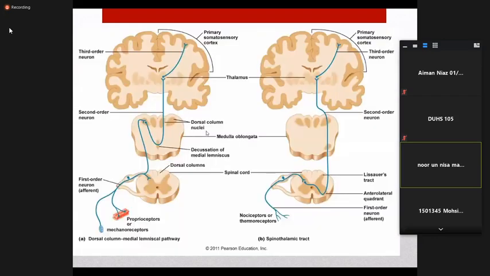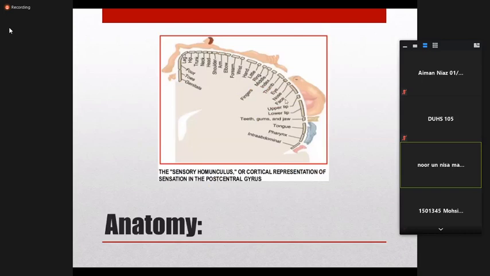Like this. Now, the representation in the sensory cortex of the brain: a large part covers the sensation of the foot and the upper and lower limbs, and a large part covers the sensation of the hands. Touch, because of the fine movements, is very sensitive, and most of the sensory cortex is covered by the upper limb and lower limb, while this part is covered by the face, and these represent the trunk only.